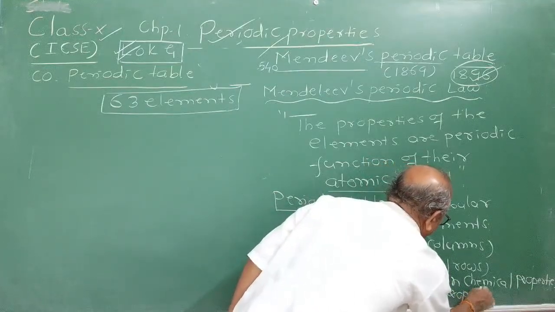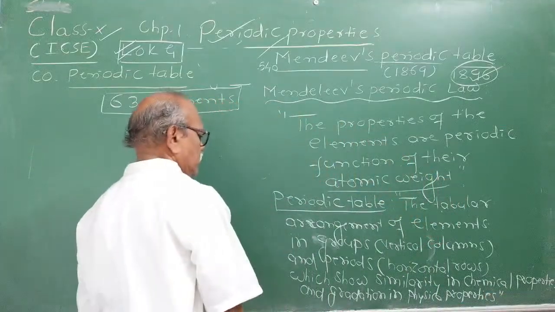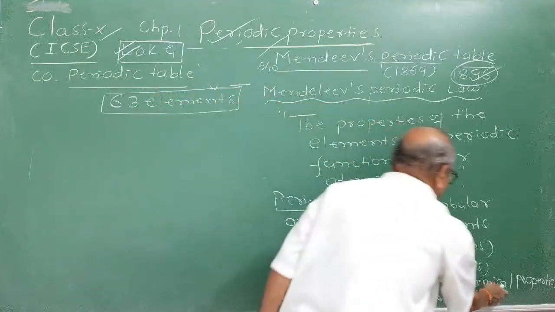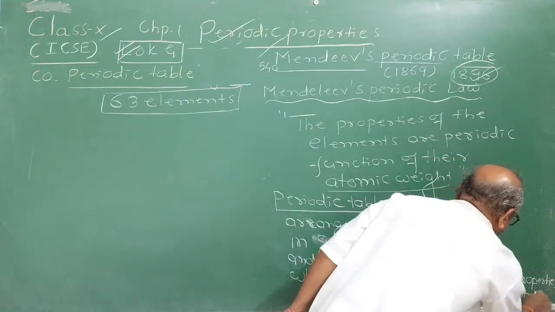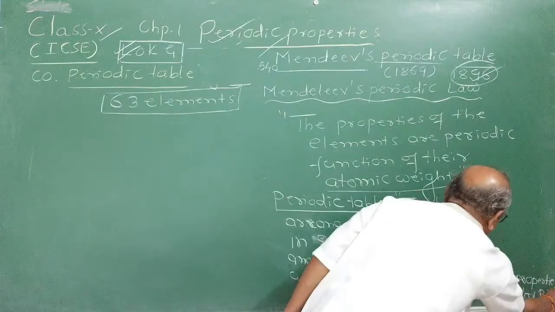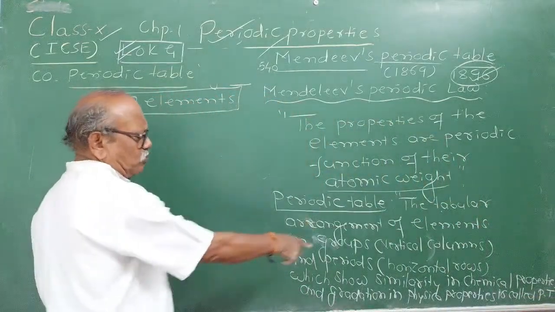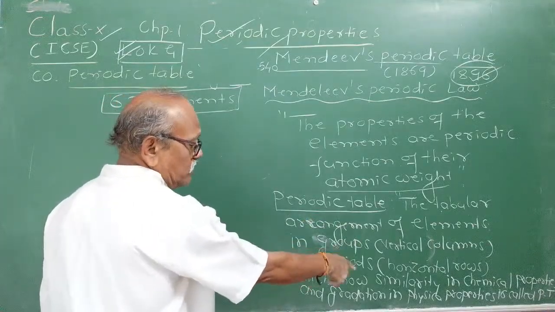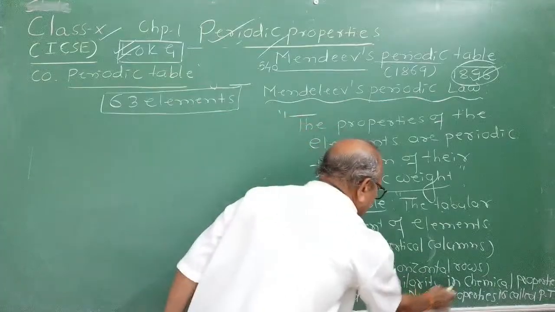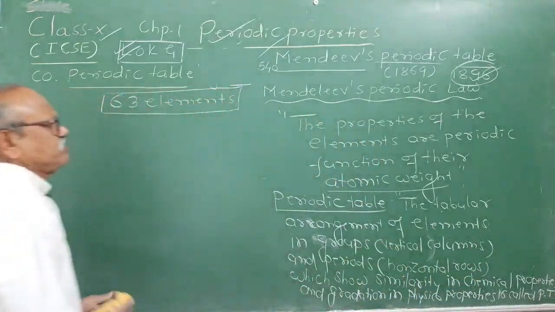Correct and meaningful definition, complete definition of the periodic table. Suppose a 1 mark question is asked: what is PT? Periodic table. The tabular arrangement of elements in groups, vertical columns, and periods, horizontal rows, which show similarity in chemical properties and gradation in physical properties, is called the periodic table.